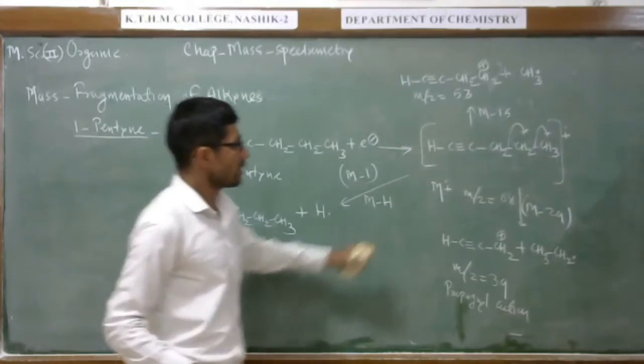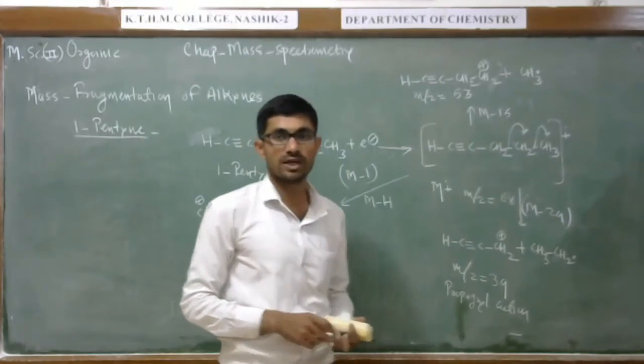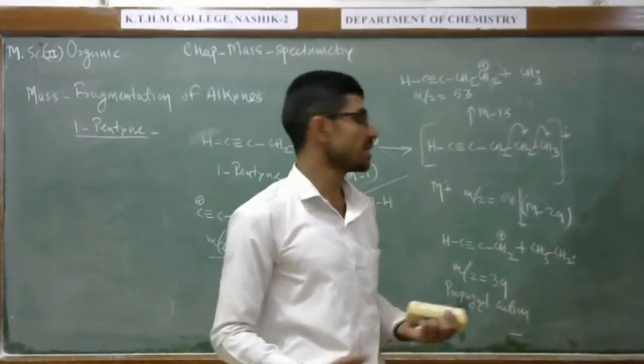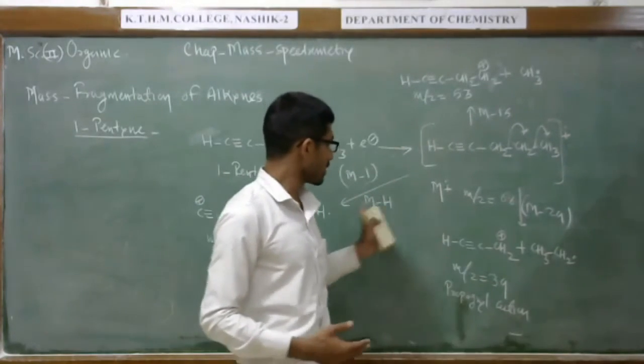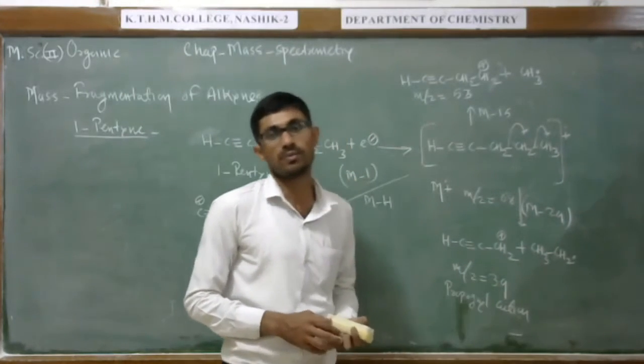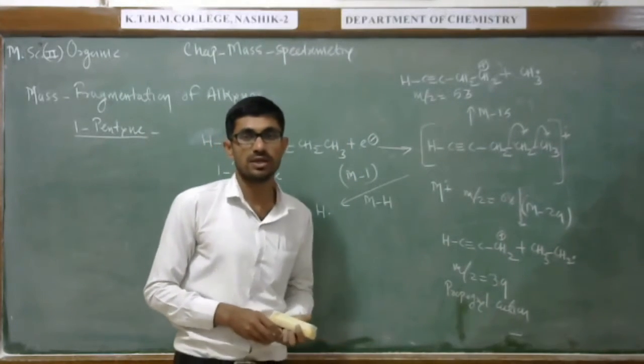So all these peaks we can observe in alkynes: M-15, M-29, also M-H, and the propargyl cation.